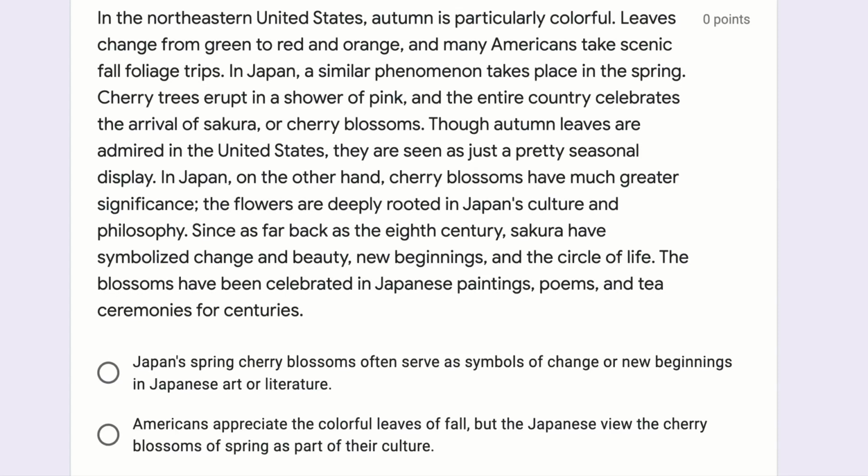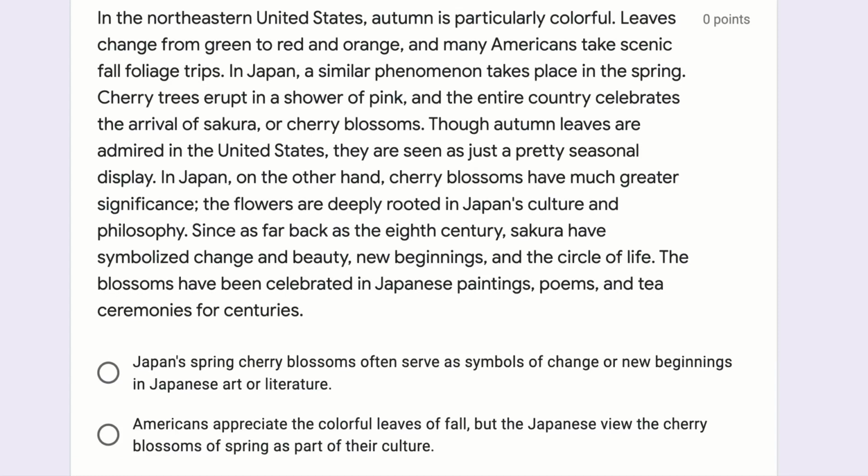But in Japan, since as far back as the 8th century, these cherry blossoms have had a lot to do with their culture and their traditions. So there's a little bit of a contrast here that the author is drawing. So they want us to know that we appreciate the colors of the fall, but in Japan, the cherry blossoms are actually connected to Japan's culture. Does that connect everything that we have in this passage? Yes, it does. So let's look at our options.